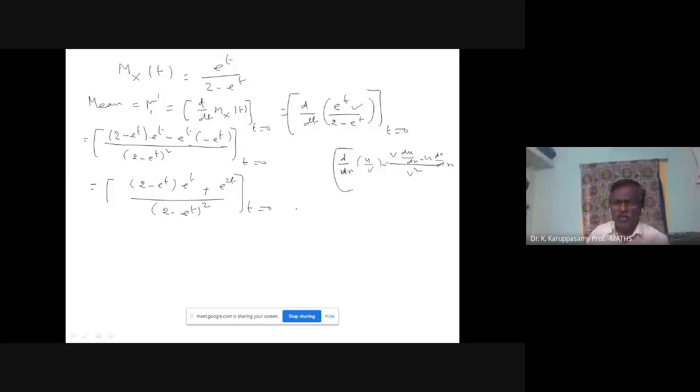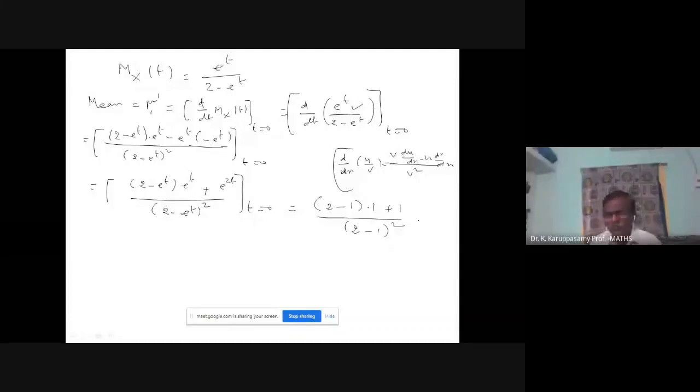Now I am going to substitute t equal to 0. E power 0 value is 1. Wherever e power t, you replace t equal to 0, e power 0 value is 1.